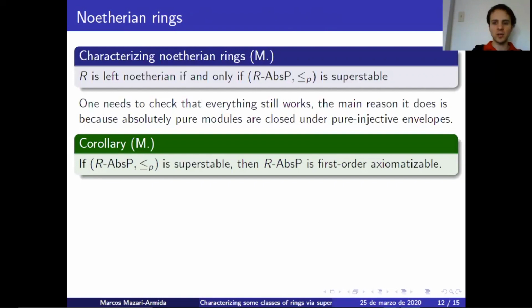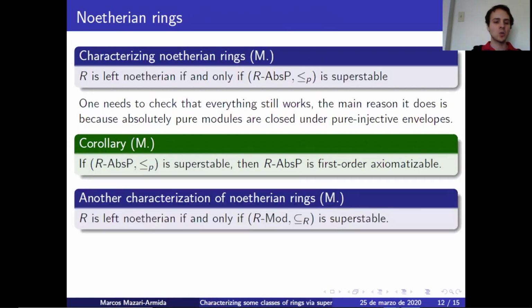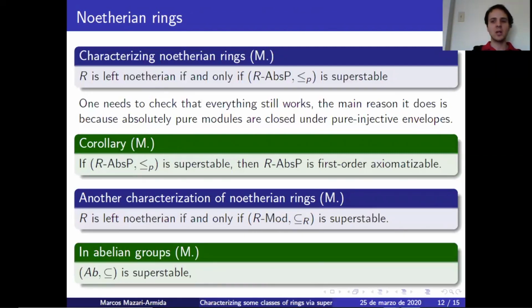Now, in a completely different direction, and using some results from Eklof from the 70s, one can obtain this other characterization of Noetherian rings. So R is left Noetherian if and only if the class of R modules with embeddings is super stable. The proof in this case is very different to what I have been talking about, but it's not that complicated. Now, with this result, we get the following corollary. If you look at abelian groups with just embeddings, this is super stable. This is true because we know that the integers are left Noetherian.